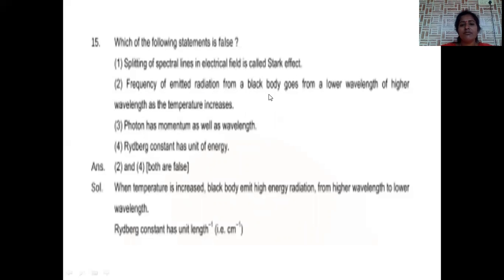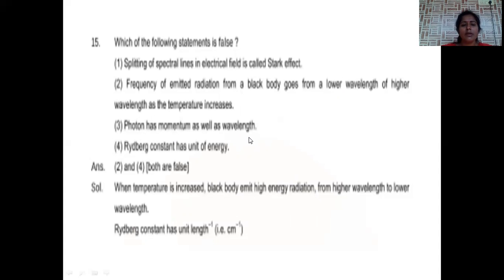Frequency of emitted radiation from black body, a longer wavelength or higher wavelength as the temperature increases. This is the wrong option. From the black body, when temperature increases, it emits high energy radiation. High energy radiation in the sense, when we are raising temperature, high energy radiation will be emitted. That is nothing but lower wavelength, because wavelength is the reciprocal of energy. Hence, it is not the longer wavelength, it should be the lower wavelength. Higher wavelength is not observed in case of this one.